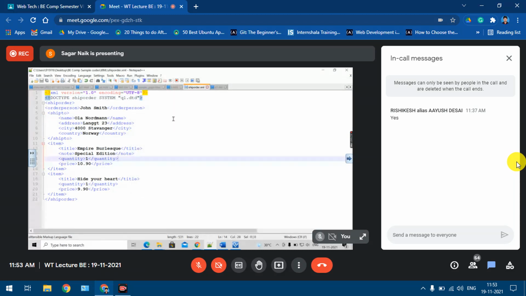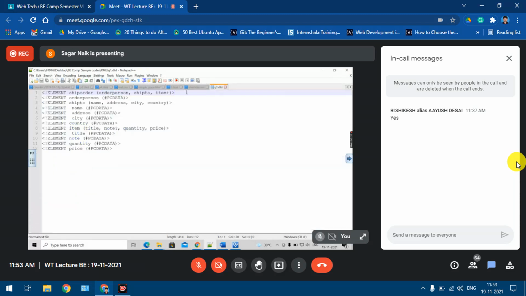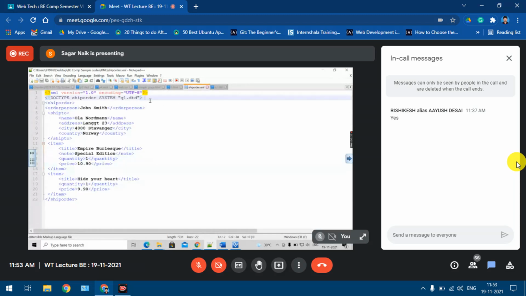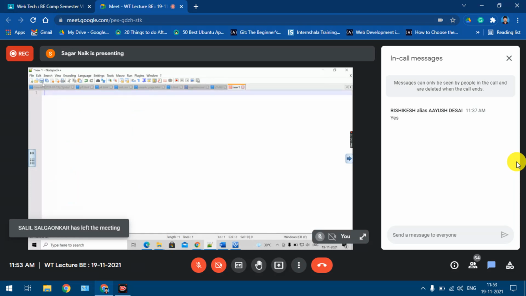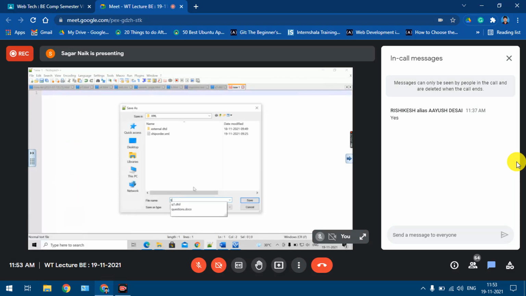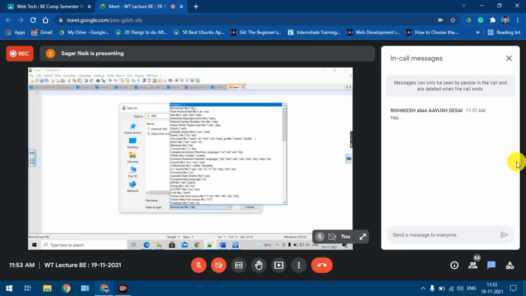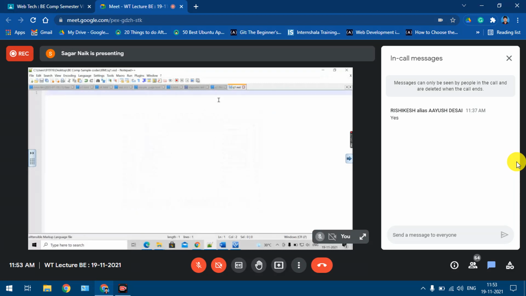Okay. So now we'll start writing the schema for this particular XML document. This was a DTD. Now we'll start writing the schema, right? Regarding schema, we had seen a lot of examples. The only thing is now I should be able to implement the schema on a particular XML file, right? So I'll start writing the file. I'll save this file. Again, I'll take q1 dot, what is the extension, xsd. All types, save, right? So this is my schema file.